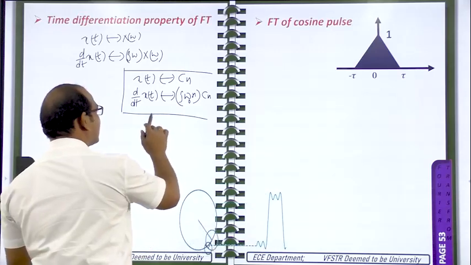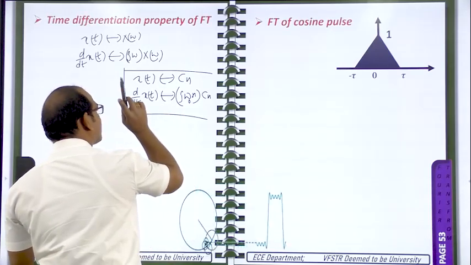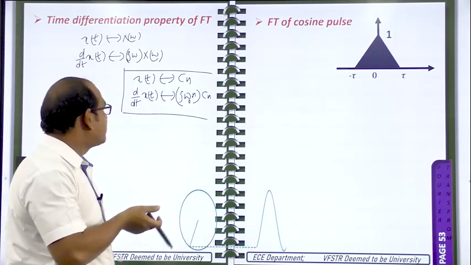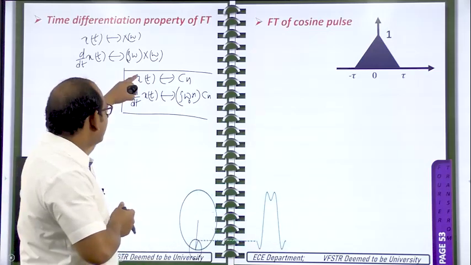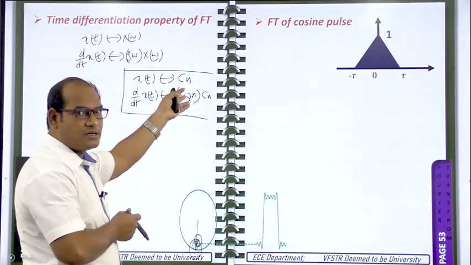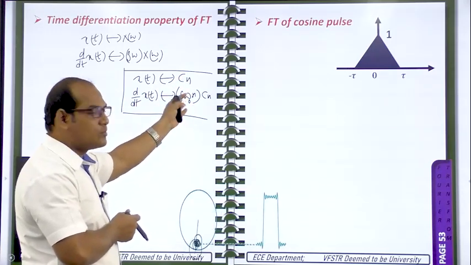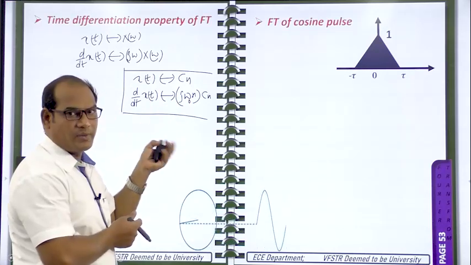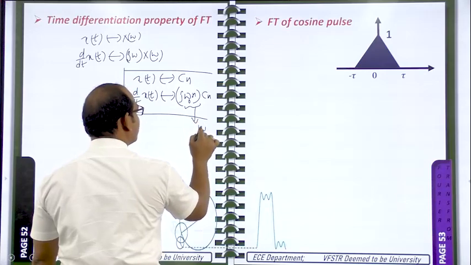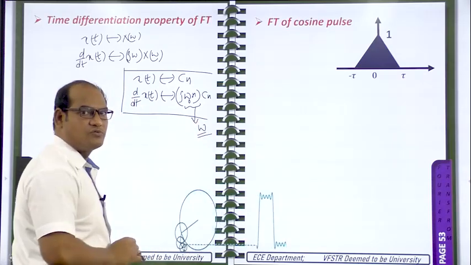Okay. So at that time what I told, if you perform the differentiation in one domain, in the other domain we need to multiply with its variable. Here the variable is t in the time domain. In the frequency domain the variable is omega. In the Fourier series it is n omega naught. In the Fourier transform it is omega, because this discrete variable n omega naught will become the continuous variable omega in the Fourier transform.